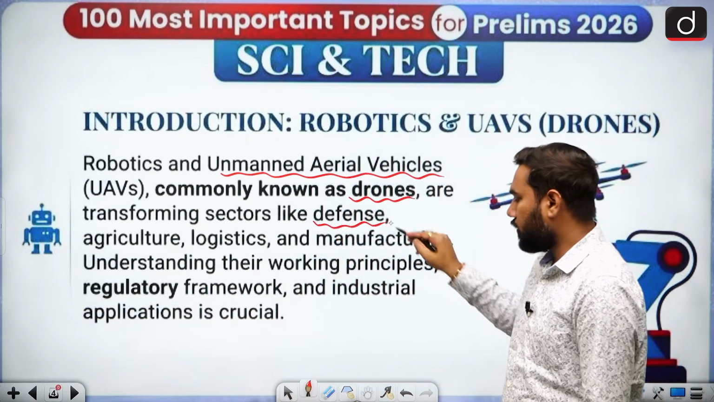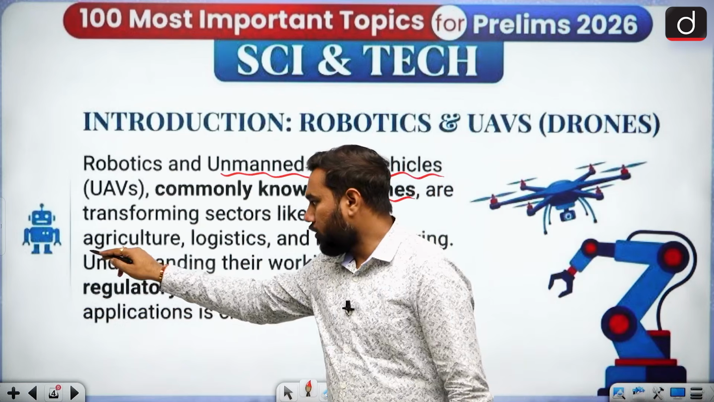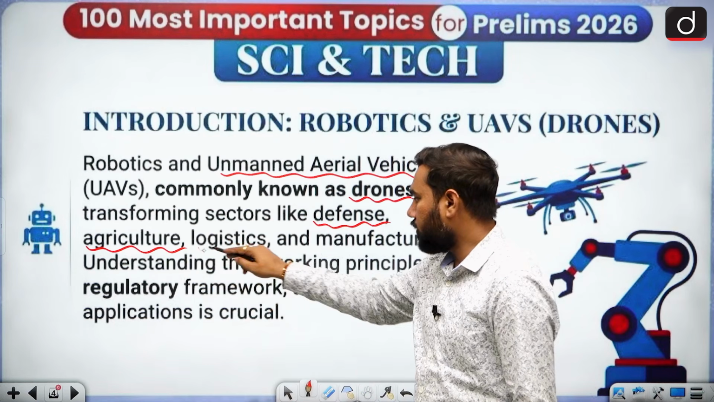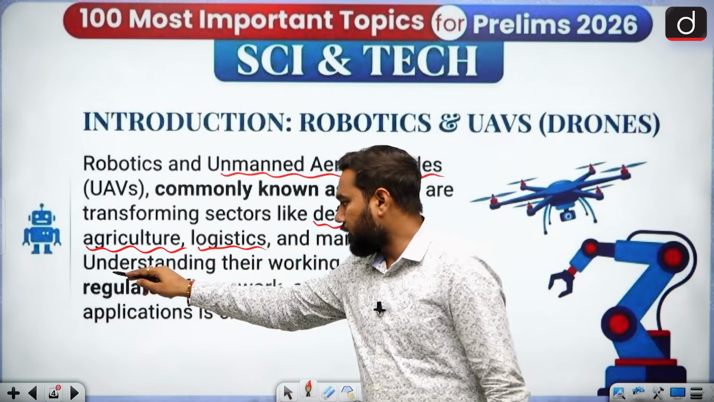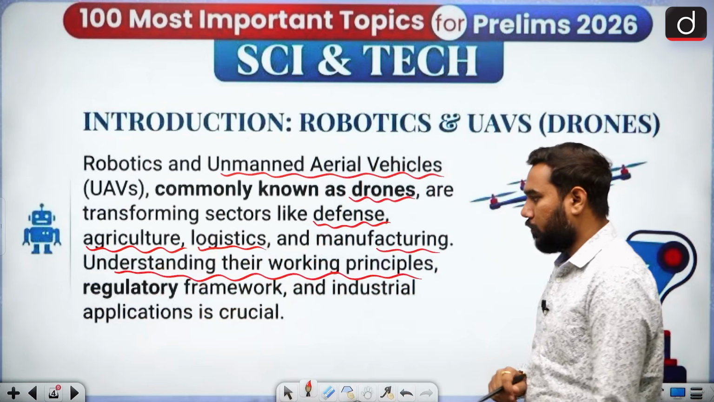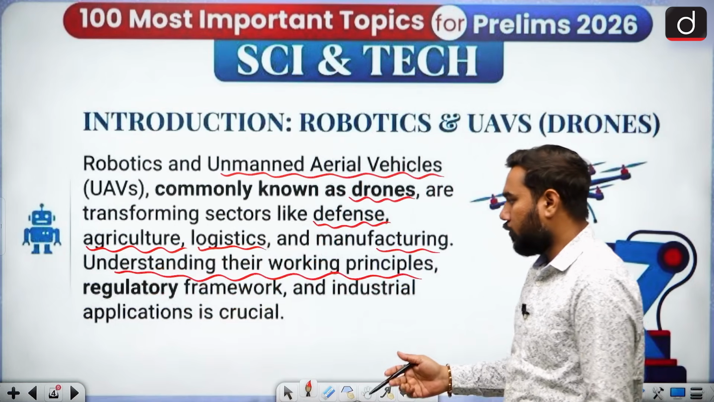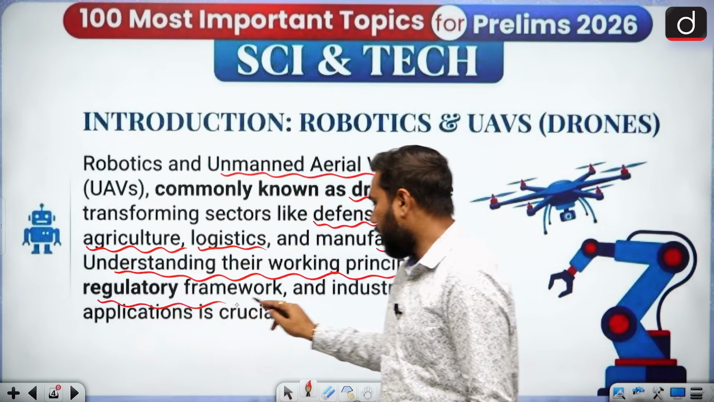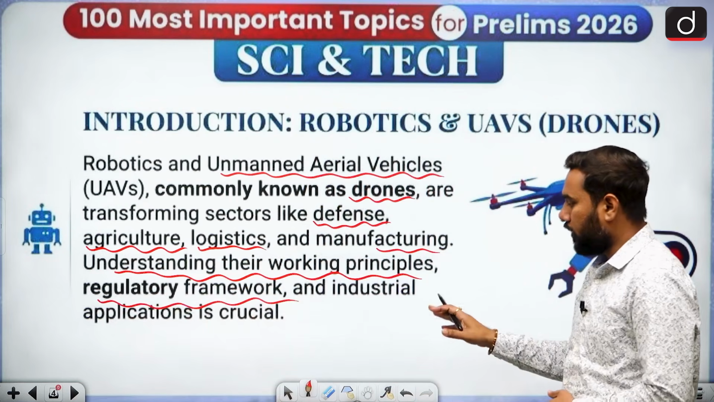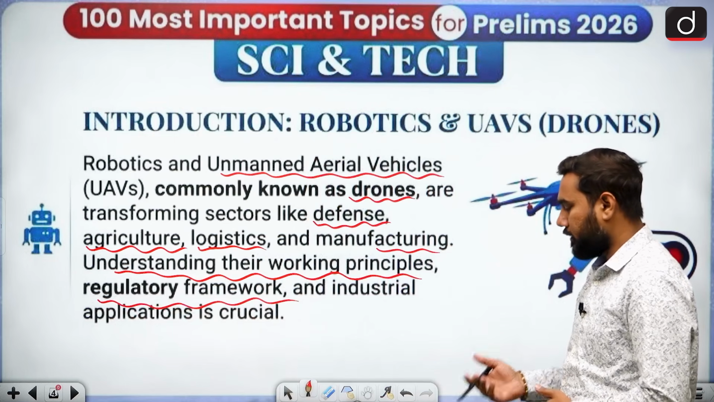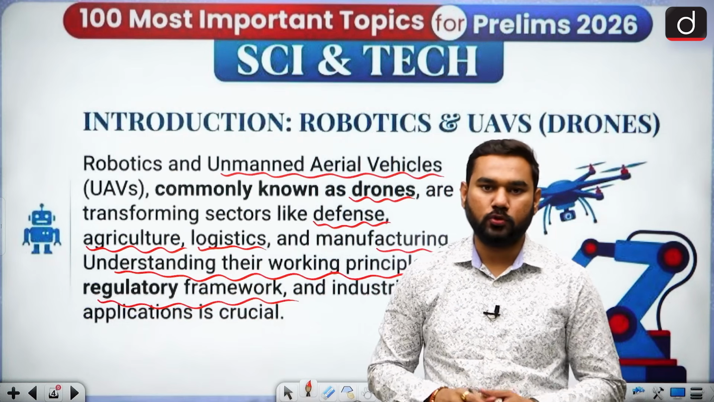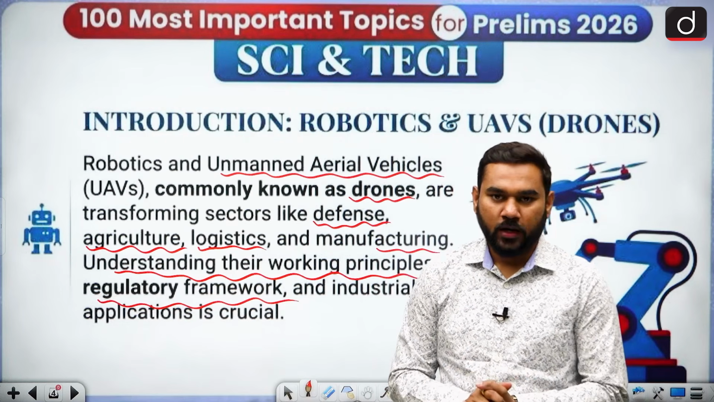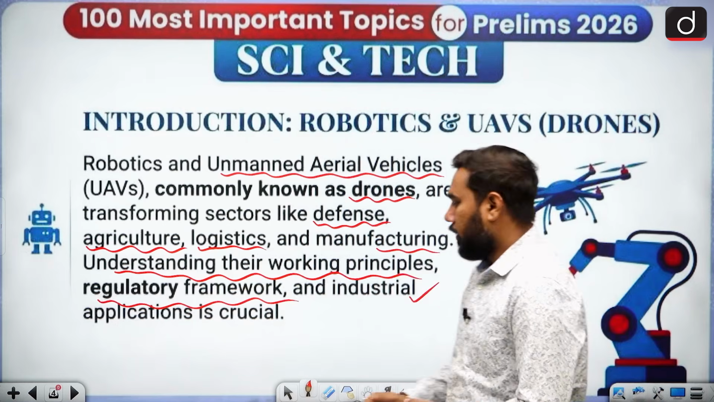Like the prime sector is your defense, agriculture, we also have use in logistics and manufacturing. Understanding their working principle, and also we have to talk about the regulatory frameworks, and the industrial application is the crucial one. As I told you, the industries are the primary beneficiary area with the use of your drone system. So let's talk about it.